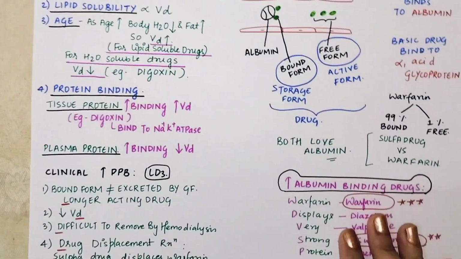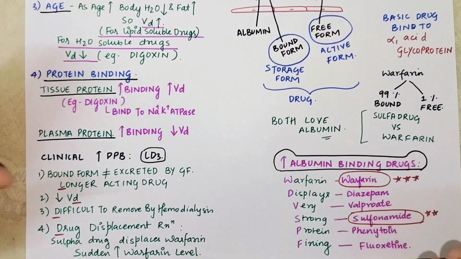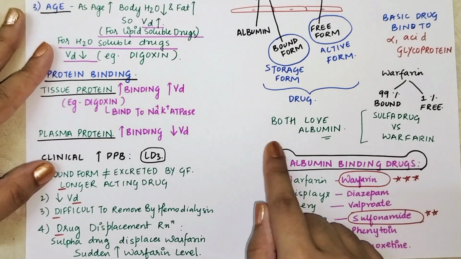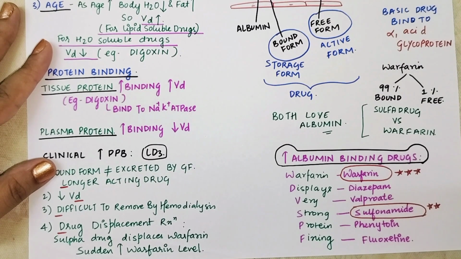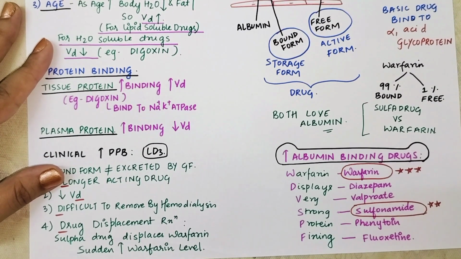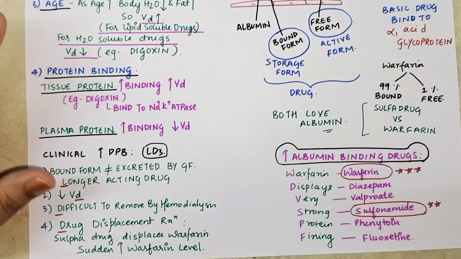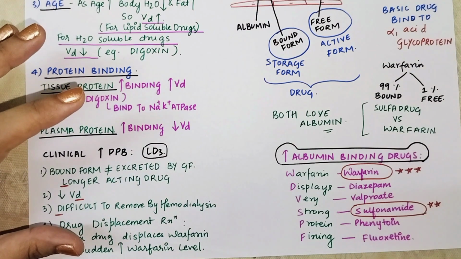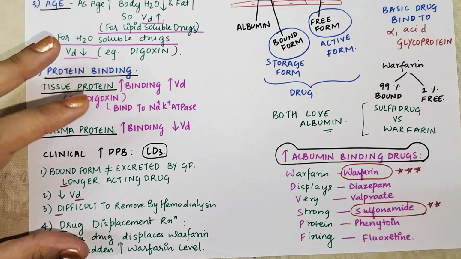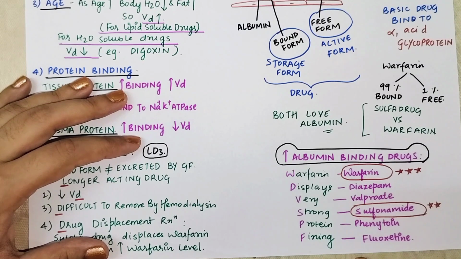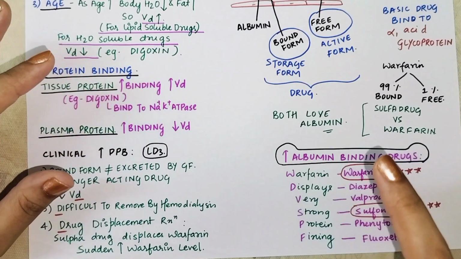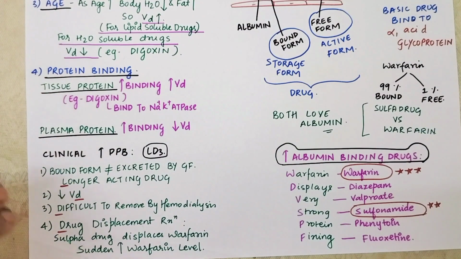Remember this. Now we talk about the drugs which bind more to albumin. See, remember, these drugs will bind more to albumin. So what is the clinical significance if they bind more to albumin? That means they are going to be present in the plasma more. And if a drug displaces them, what is going to happen? There is going to be a sudden increase in the level of these drugs, and suddenly there will be toxicity. Okay? When we talk about therapeutic drug monitoring, we are going to be talking about certain things. So remember, all of these things are correlated.